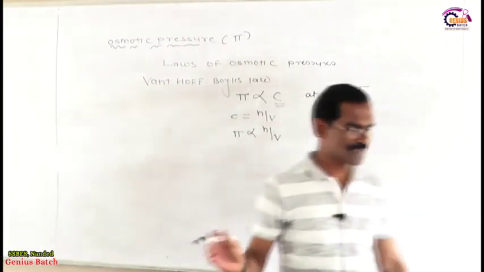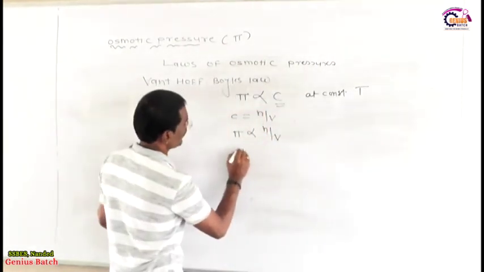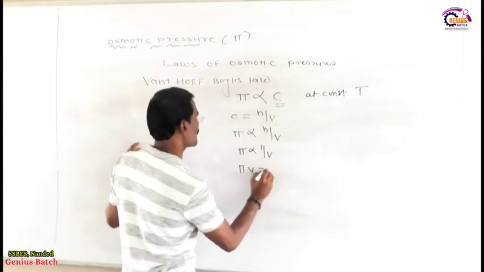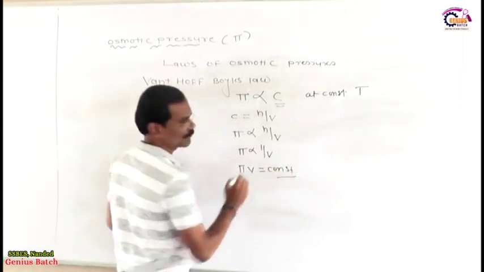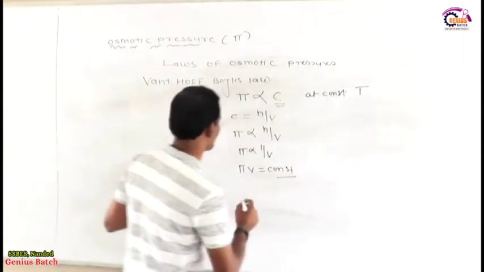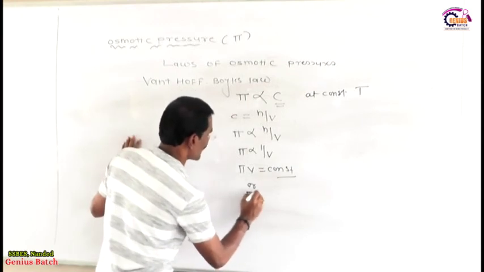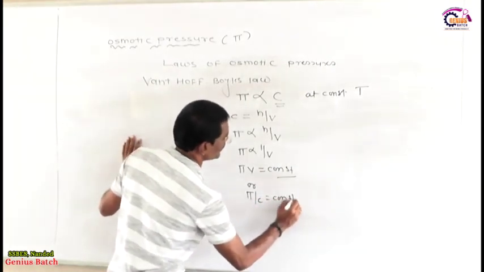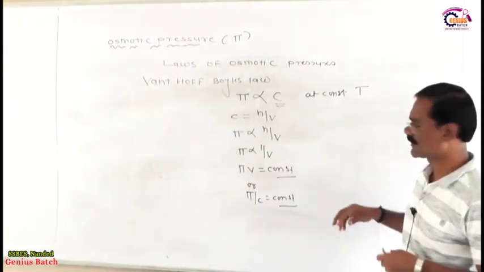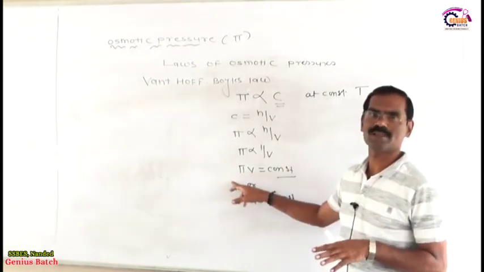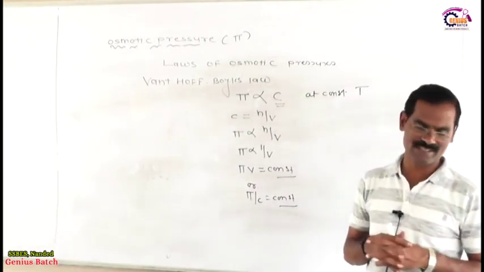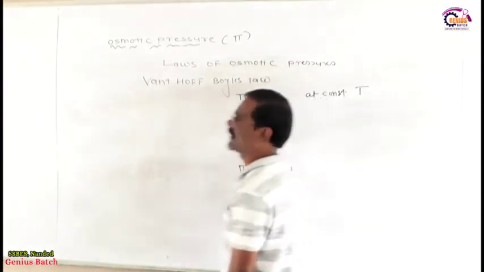If the number of moles is the same, then pi is directly proportional to 1 by V. Therefore pi V is equal to constant. We say pi V is equal to constant, or the same equation, pi by C is equal to constant, and this is called the Van't Hoff-Boyle's law. The product of osmotic pressure and volume of solution is constant, or the ratio of osmotic pressure and concentration is constant.